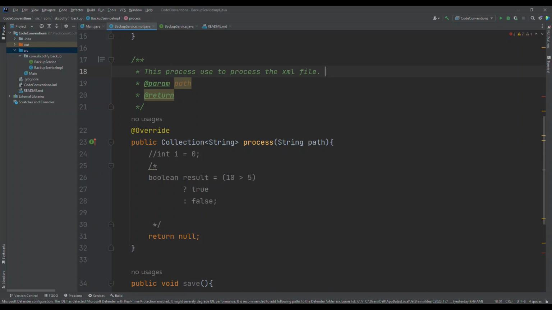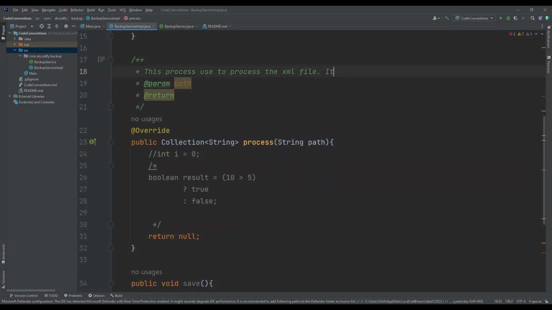Here you can also see the annotations @param and @return. That will also describe when the documentation gets generated. So it will say what parameter is required and what the return type is.